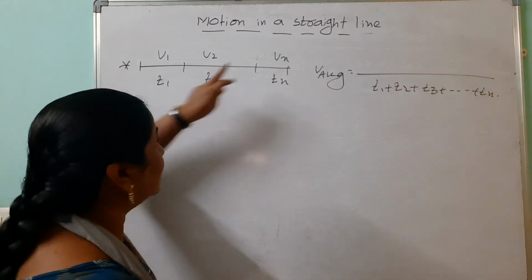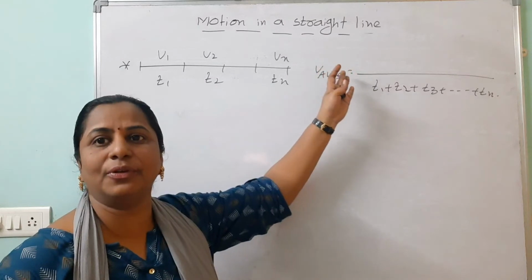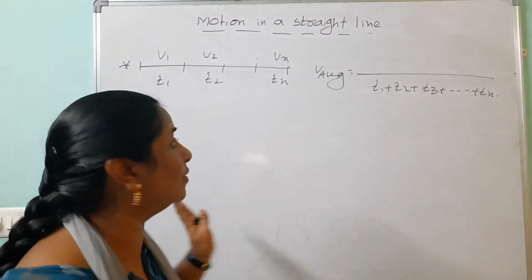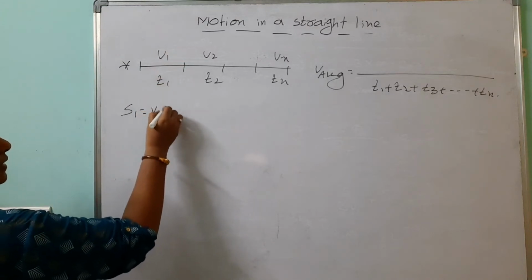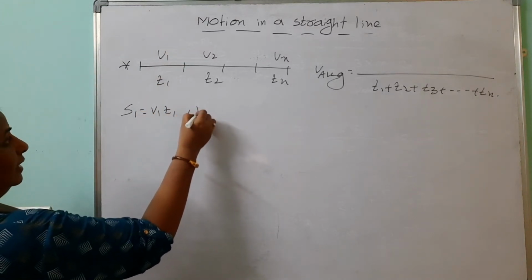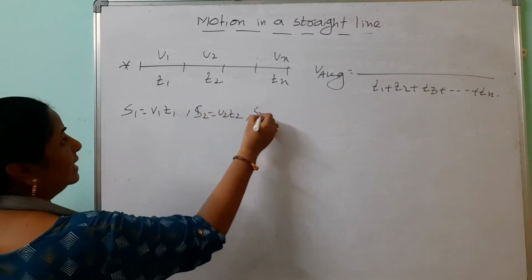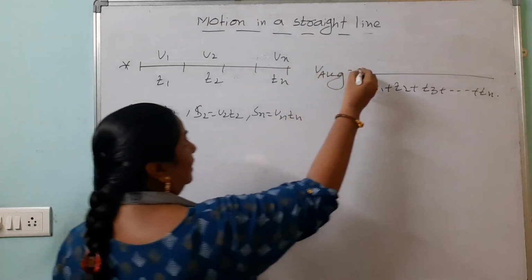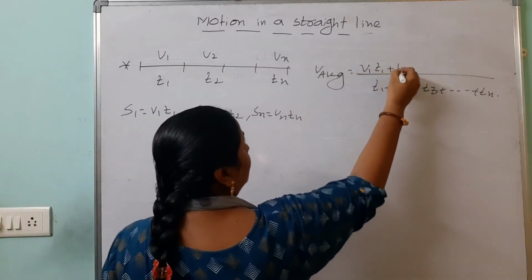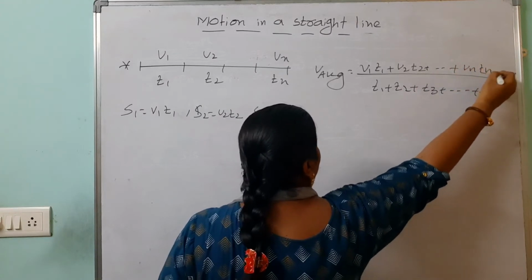But the problem is the numerator, we have to express it in terms of the distance. We don't know s1, s2, s3, and so on to sn. Here you know that s1 equals speed into time, v1 into t1. s2 is how much? v2 t2. Like that sn is how much? vn tn. So instead of s1 we are taking v1 t1 plus v2 t2 plus and so on vn tn.